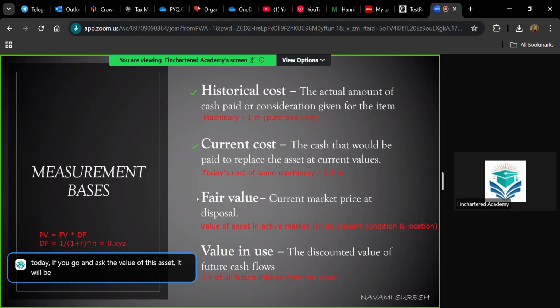Then, if you want, you can tell the fair value. Fair value means when you are ready to sell this asset in its present condition in this current location, what is the value that market is ready to give you? In this present condition. That is a fair value. So you can tell that my asset has such and such value. The market is ready to give me this value. Then, or if you want, you can tell my asset has the value in use of this much.